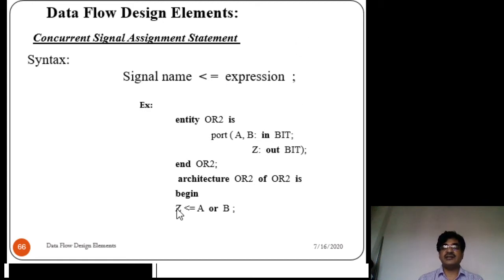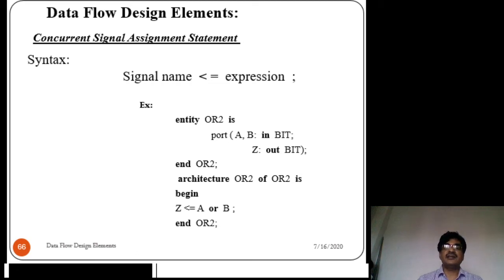Z is the signal name. What is the signal assignment symbol for the signal? Less than equal. Now the expression is A or B. So the operation between A and B inputs is logical OR. Then end architecture name.